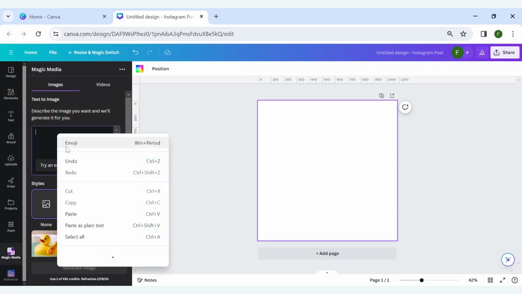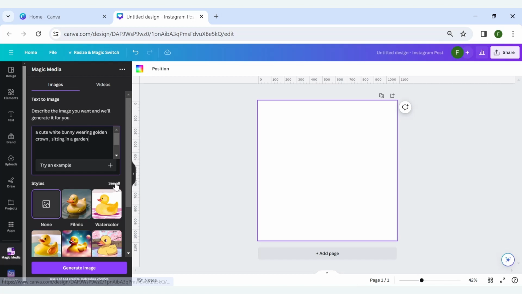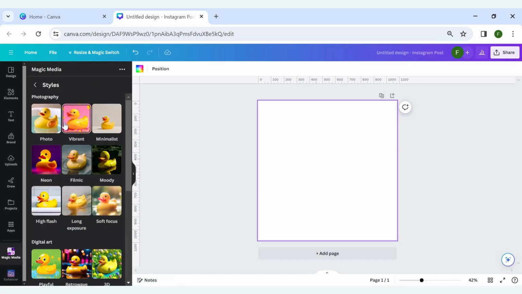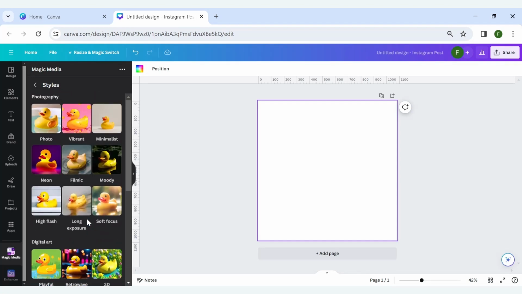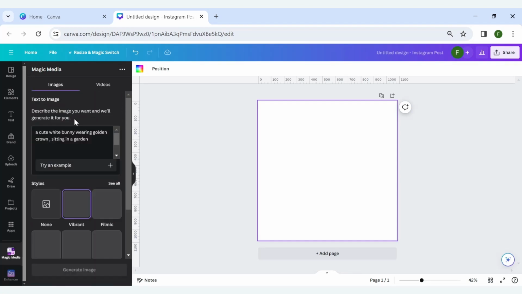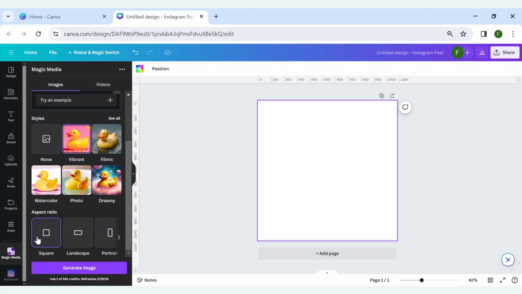Write your prompt over here. I have just written my prompt. Now click on styles. You have a lot of different styles for your images like dreamy, vibrant, neon and many more. I am choosing the vibrant one. Now scroll down a little. Here you have different ratio options. I am choosing the square one. Now click on generate image.